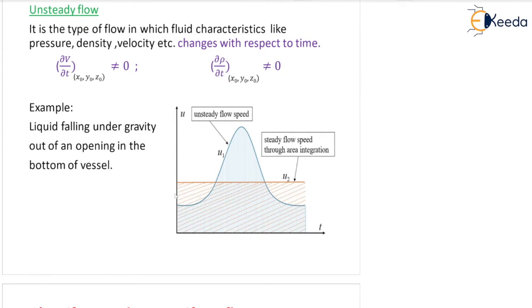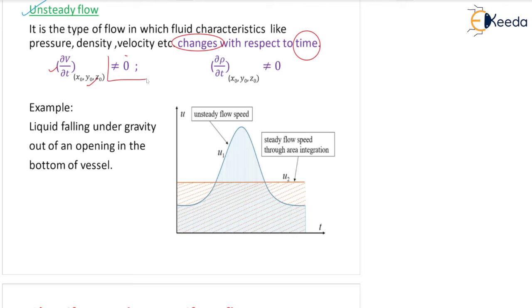It is the type of flow, unsteady flow. Look at this definition. It is the type of flow in which the fluid characteristics such as pressure, density, velocity, etc. change. Very important word: changes with respect to time. Correct? So at any given point x naught, y naught, z naught, ∂v/∂t here now is not equal to 0.